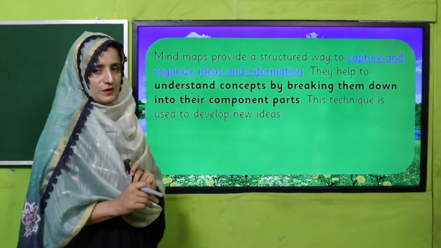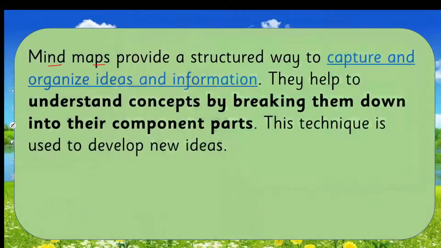So let's see what a mind map is, my dear students. Mind maps provide a structured way to capture and organize ideas and information. They help to understand concepts by breaking them down into their component parts. This technique is used to develop new ideas.